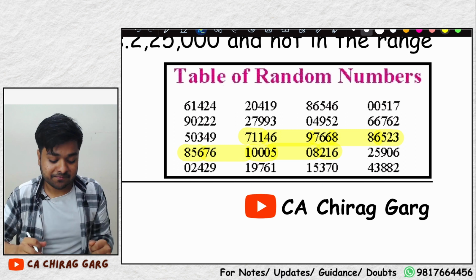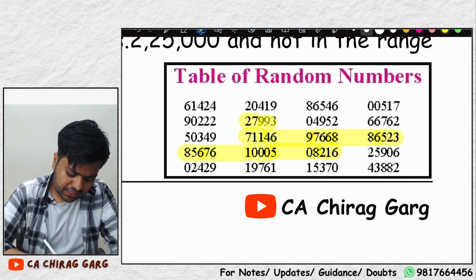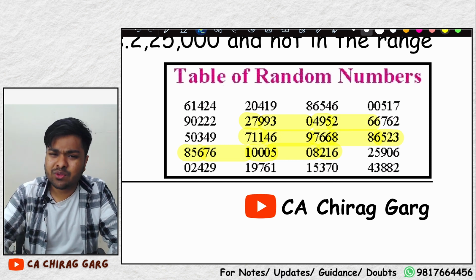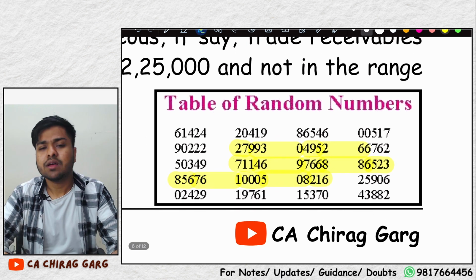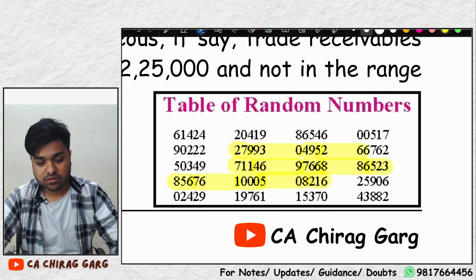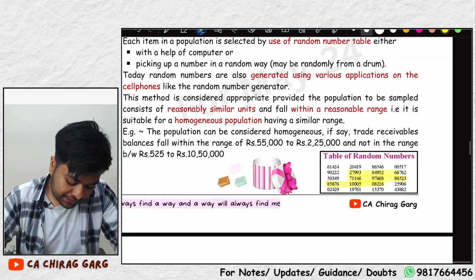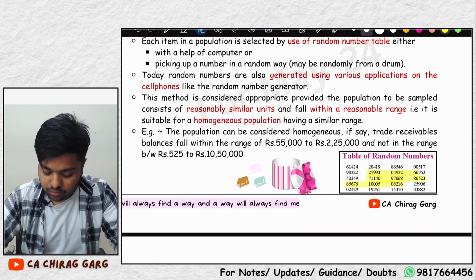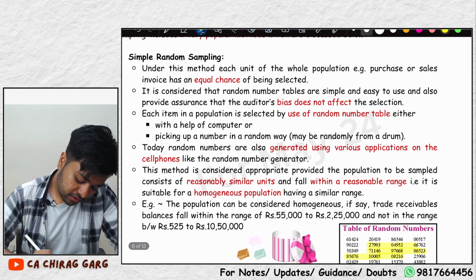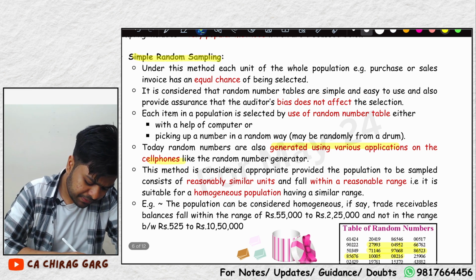Similarly, you could have selected any number, 279, 930, 495, 266, any number. These tables were previously printed and sold in markets. Nowadays they are generated using various applications on cell phones. This is what simple random sampling is.